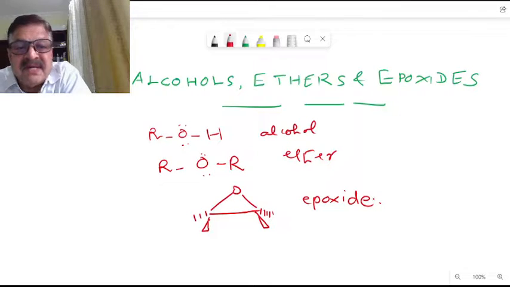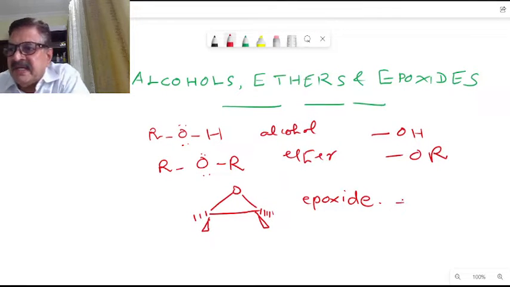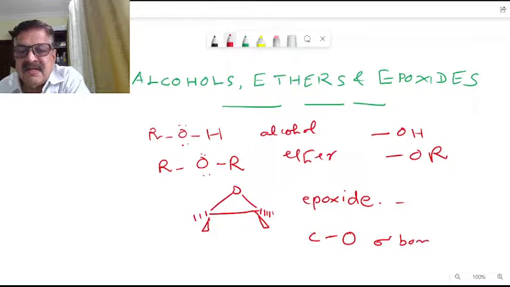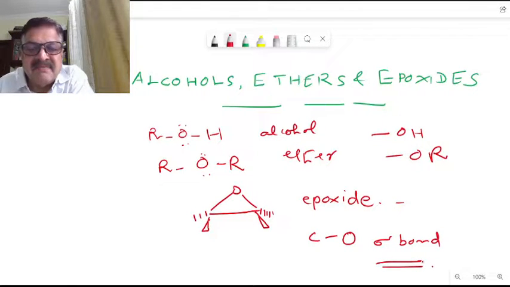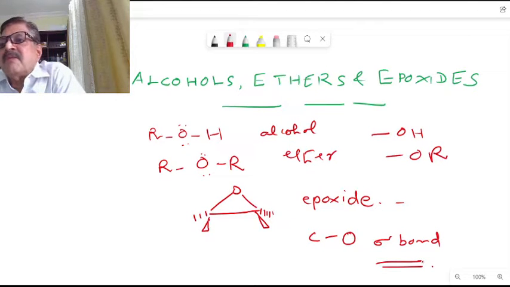There are three different functional groups. One is the OH group, that is the alcohol group. Then we have this OR group, that is the ether group. And this is our epoxide here. So three functional groups that contain one C-O sigma bond. This is the common factor here, three different classes of organic compounds containing one C-O sigma bond.